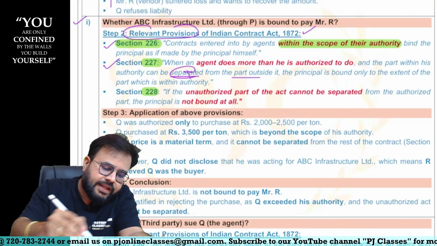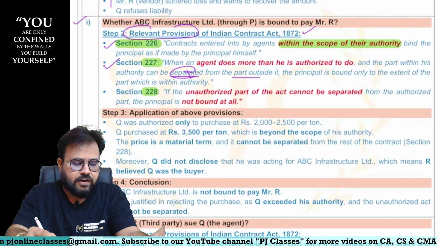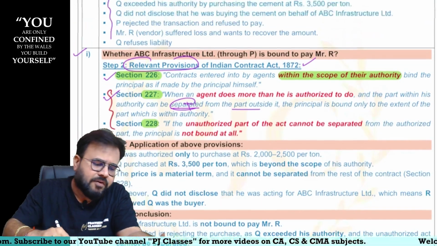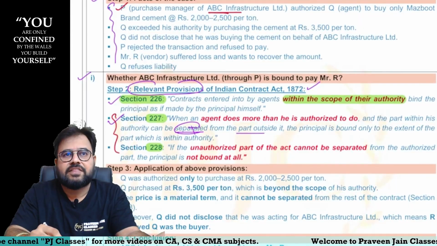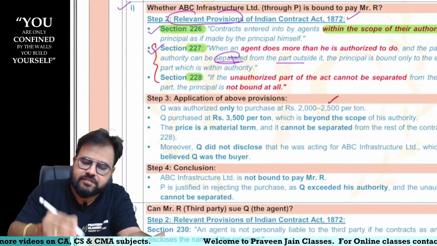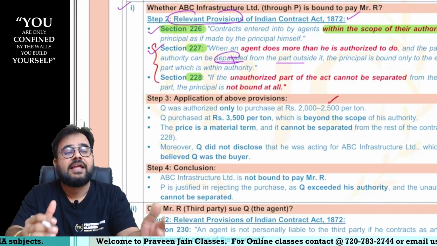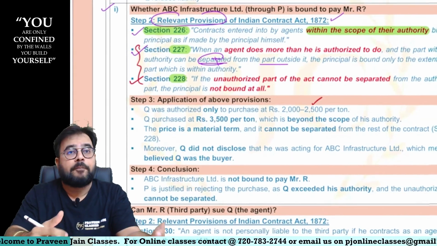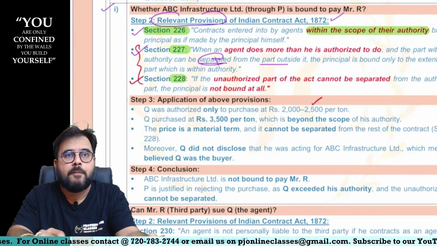Section 228: if the unauthorized part of the act cannot be separated from the authorized part, the principal is not bound at all, sir. Now can I say in this case, the principal is nothing but Mr. P, purchase manager of ABC Limited, sir. Can I say he has given the authority to the agent to buy the cement at 2000 to 2500 per ton, sir. And here you cannot find things which are separable or inseparable, sir. In other words, it's an absolute contract, sir. So obviously 228 will also get attracted. Now, because this part cannot be separated, sir, can I say the principal is not at all bound by the contract, sir.